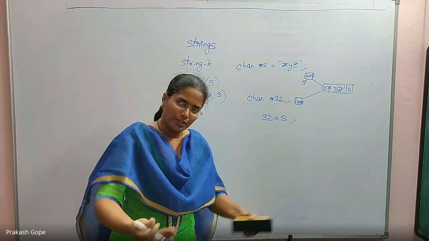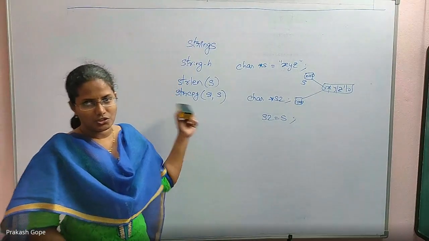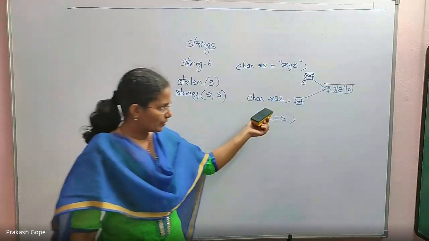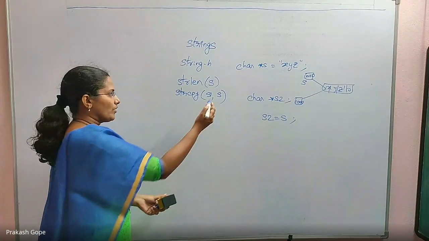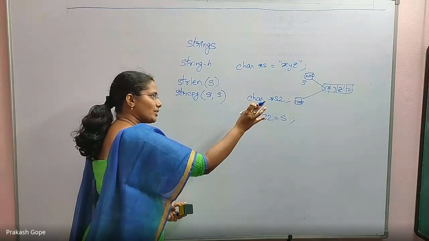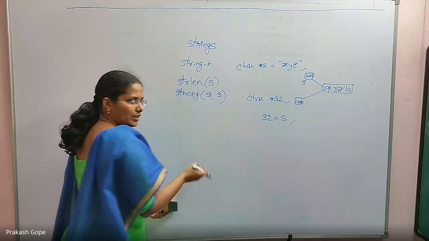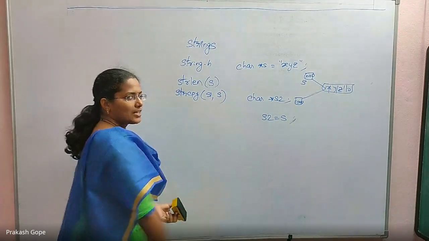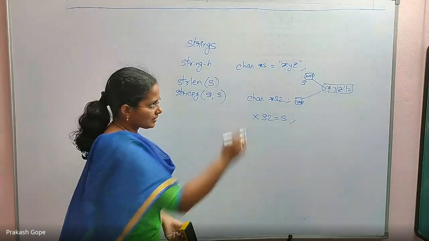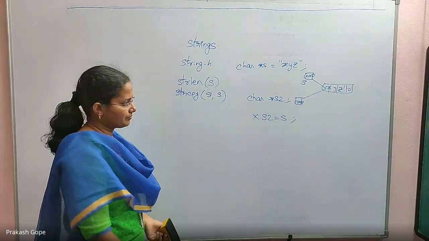But that is not my requirement. I want one more string copy. Even if you have two character arrays, or even if you have char stars only, whatever is the content of XYZ that is pointed by s, all XYZ characters need to be copied into some other location, and that location's base address should be with s2. Then you should go for strcpy, string copy. The assignment doesn't work because you are trying to assign the address of that to the address of this, which means both are pointing to the same memory location.